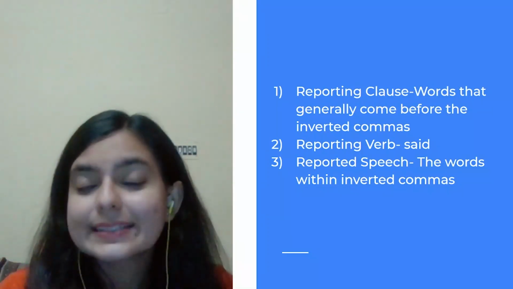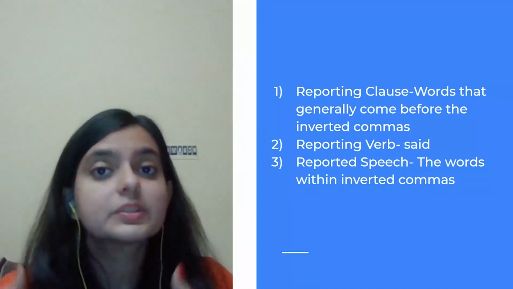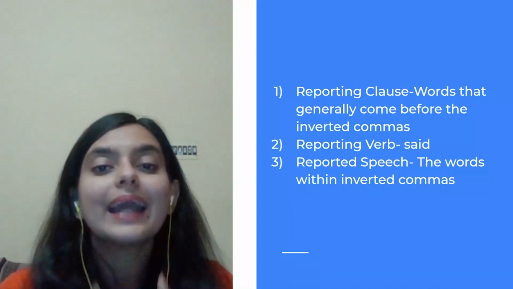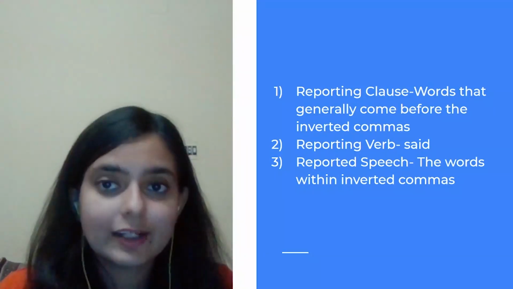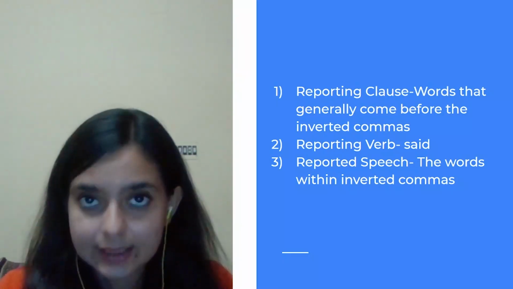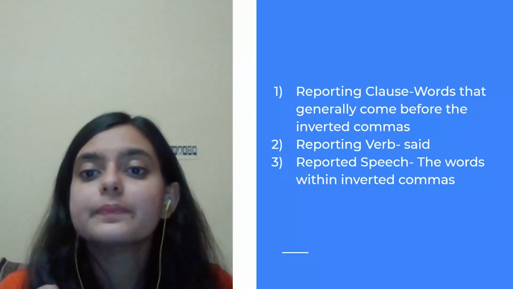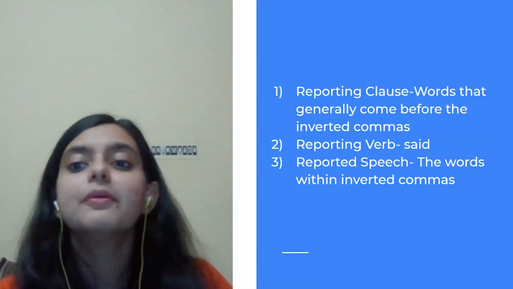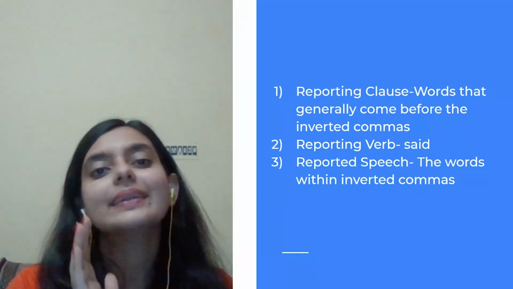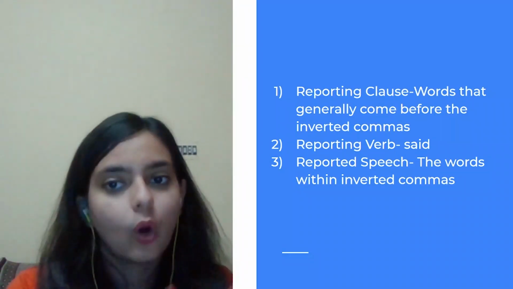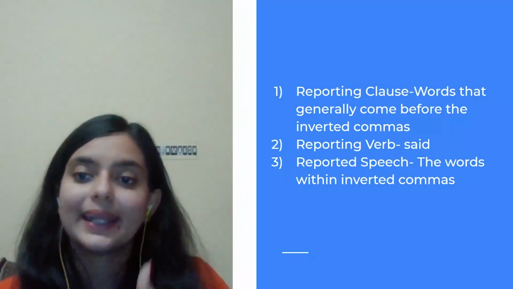Before going into the rules, let us understand a few terms, because we are going to use them repeatedly in the session, so don't get confused. I have mentioned these 3 terms which you should know. First is the reporting clause, which means the words that generally come before the inverted commas. The words within the inverted commas become the reported speech.